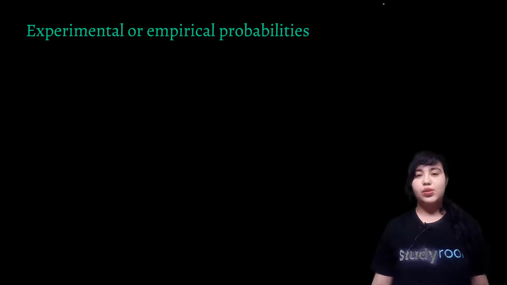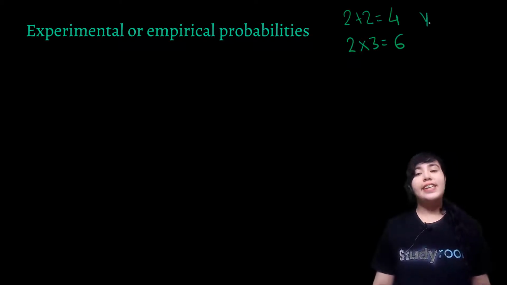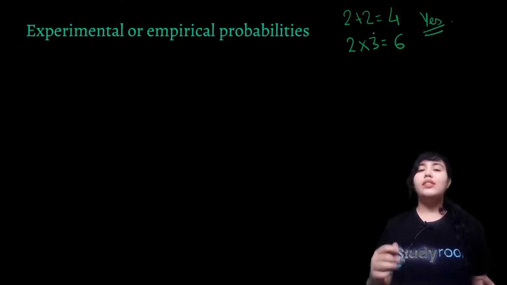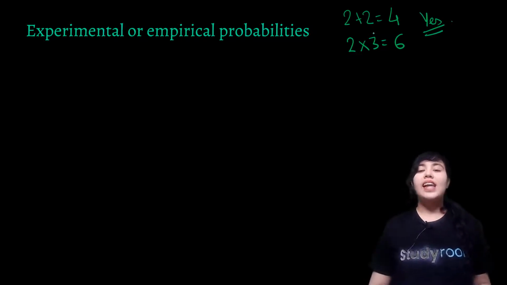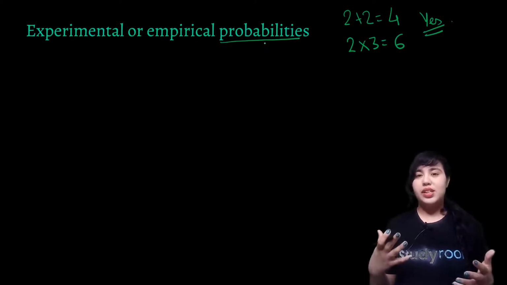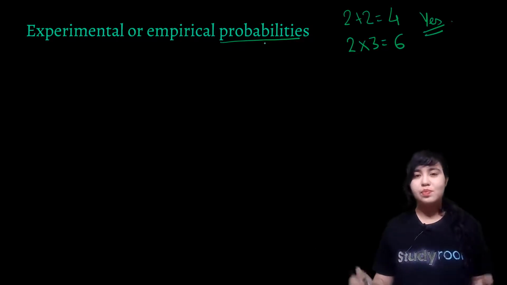So, if I ask you to tell me what is 2 plus 2, your answer would be 4, right? And if I give you 2 into 3, your answer will be 6. So can you say that these statements are true for sure? Yes, you can. But when we talk about the real world, then there is not that much of certainty. And hence we introduce the concept of probability, which is an important part of applied mathematics. Now, what is probability? Probability is a measure of how likely something can take place.